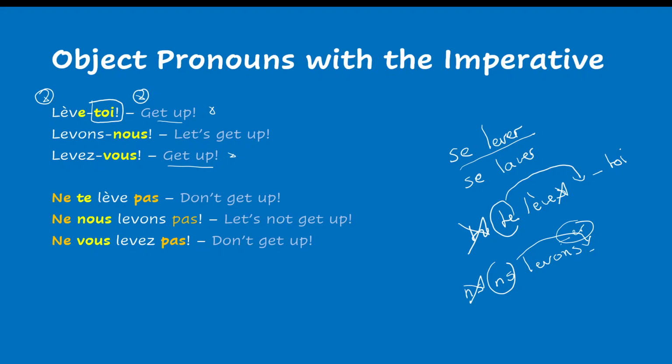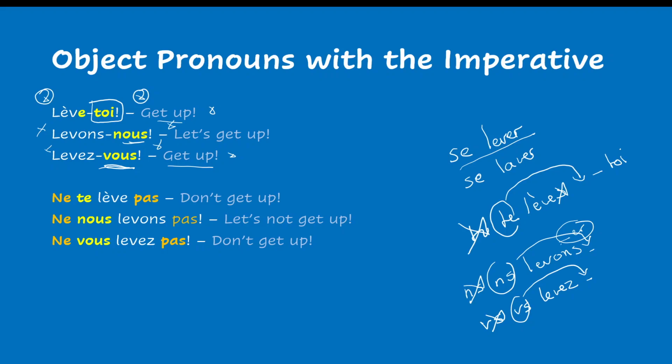So it depends if it's formal or informal. Lève-toi, it's informal. Levez-vous, it's formal. Or we can also use levez-vous if you talk to a group of people. So vous levez. We don't use the subject pronoun, but you use that pronoun and it goes behind the verb. That's why we have it here. So we do not have the subject in English nor in French.